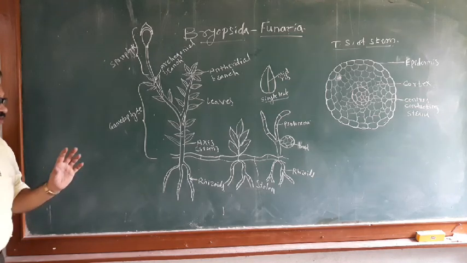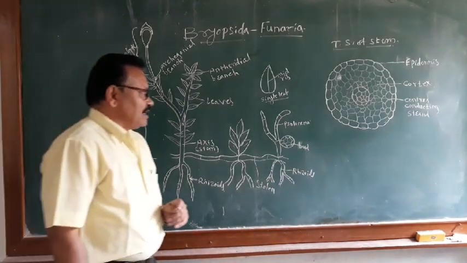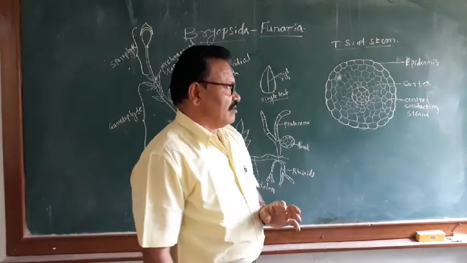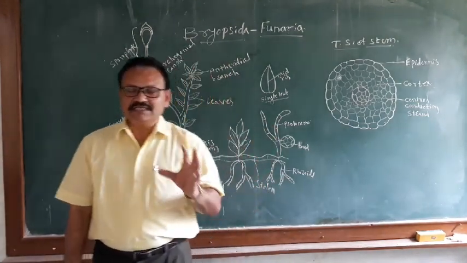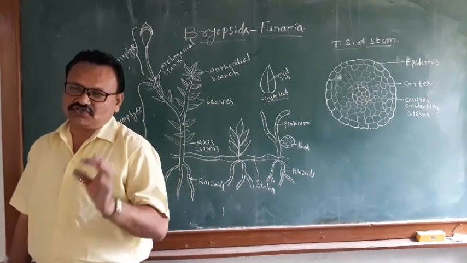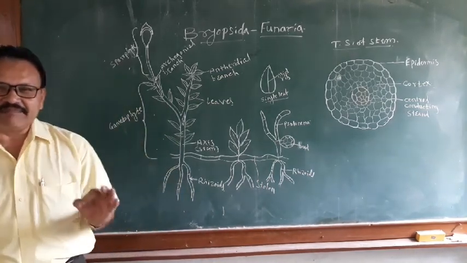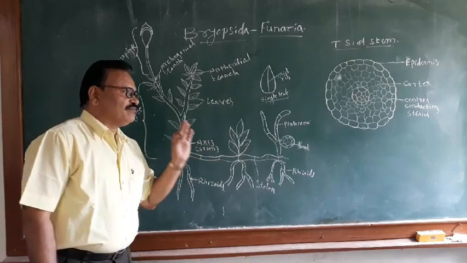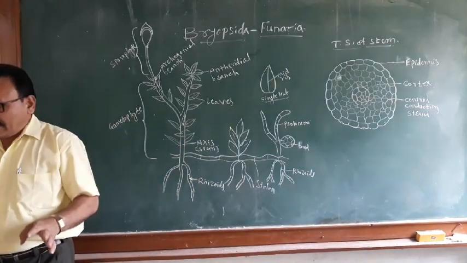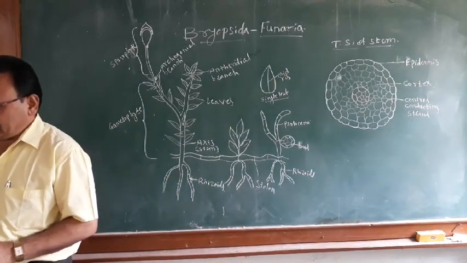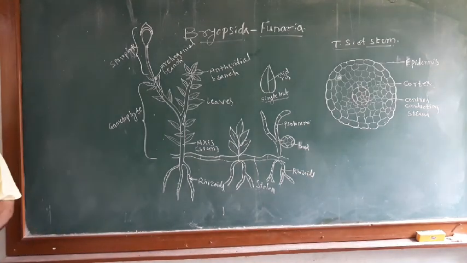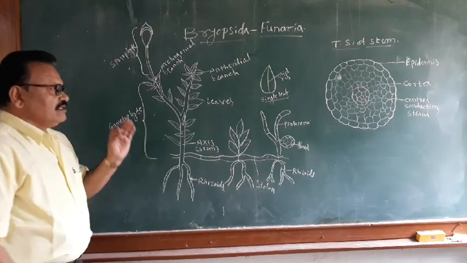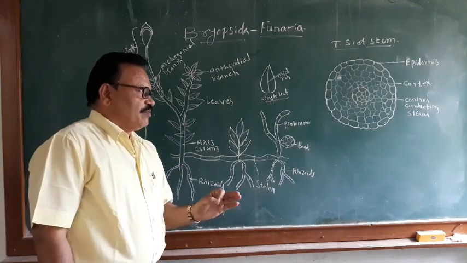First, we can deal with the occurrence of the Funaria. Where can the Funaria occur? The Funaria is a cosmopolitan genus. Cosmopolitan means it can be found throughout the world, and it has been recorded in India. In the world there are about 117 species of Funaria.